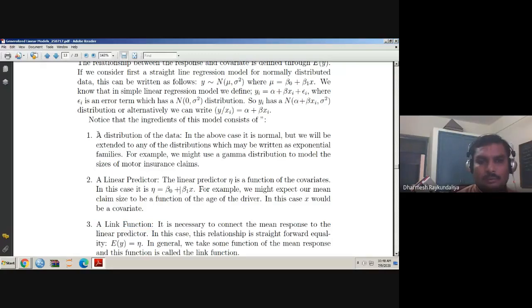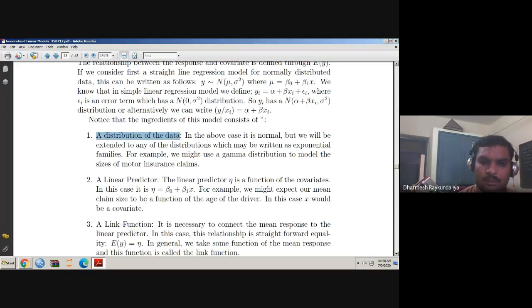Either you should know the distribution of the data, or based on the data you can identify the distribution, or you should have some variance to mean relationship between them.